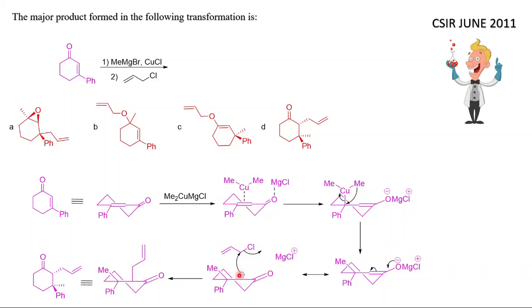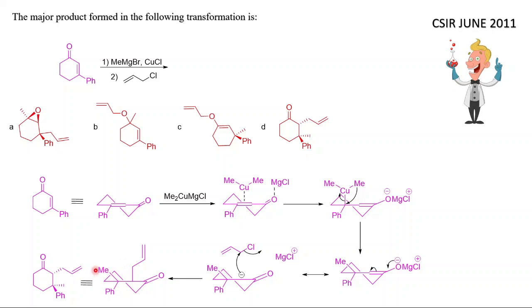As a result, as you can see, this has two faces. Here this is phenyl, this is also phenyl as it is, and methyl is above and this is below. This is also above, this is below. Now there is a selectivity that this group will be above or below, that will depend upon stereochemistry. If you attack from this side there is phenyl and this side, this is methyl. So nucleophilic attack will be from the less hindered side. So this side is preferred, and you will have these two groups syn.